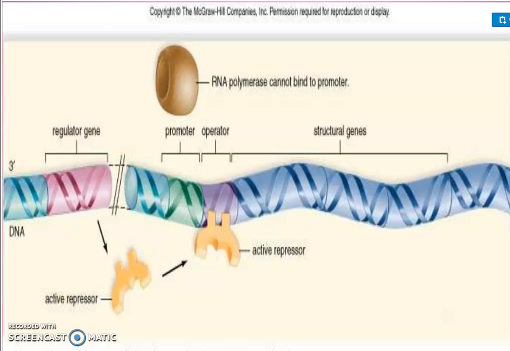Here, in this diagram, you can easily understand how the regulator gene I produces this repressor protein. This repressor protein binds on this operator site and blocks the binding of RNA polymerase on the promoter site, and then this RNA polymerase cannot transcribe these structural genes. This condition occurs when lactose is absent.